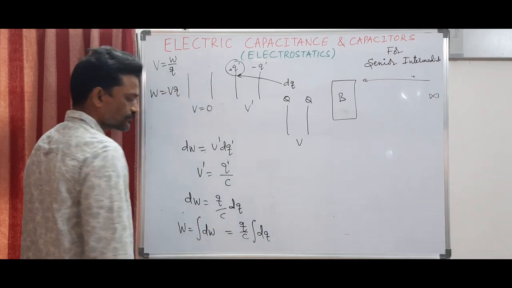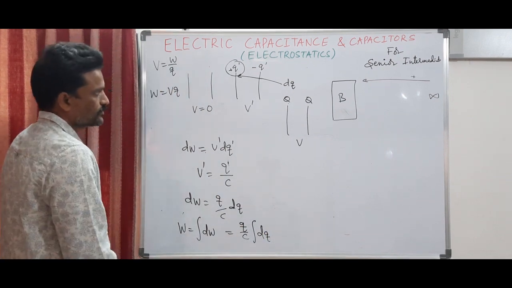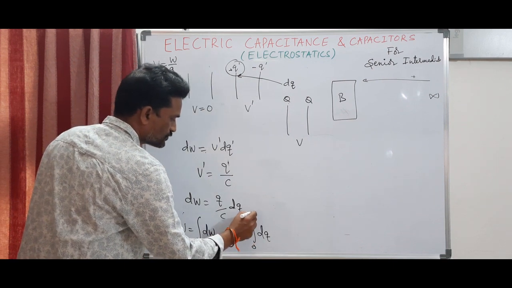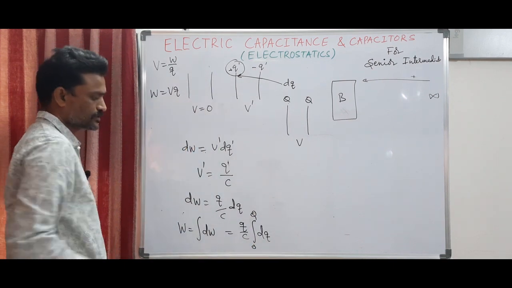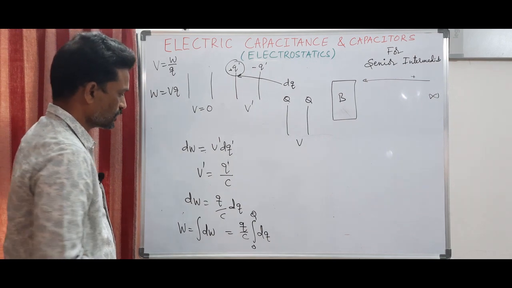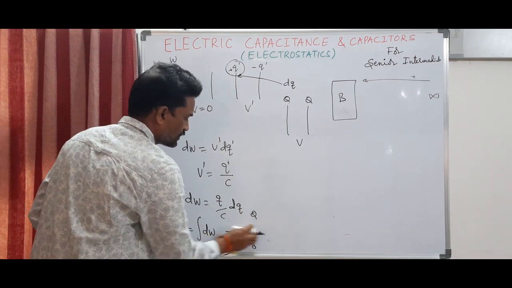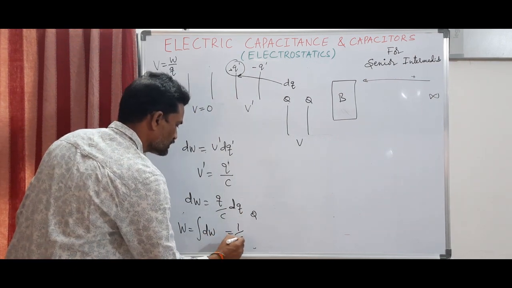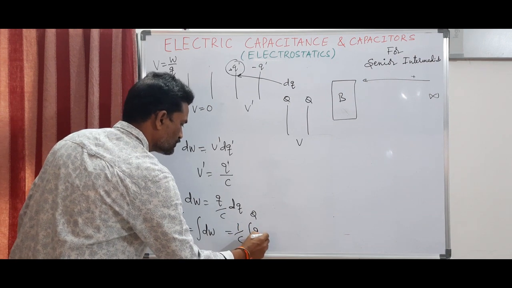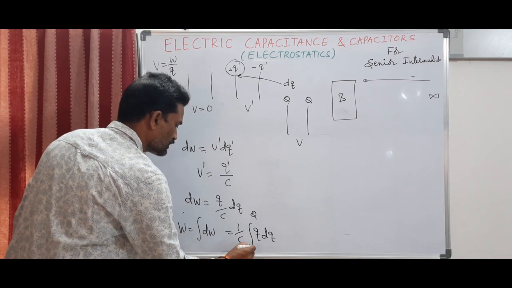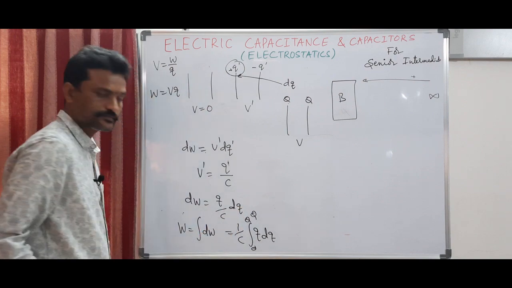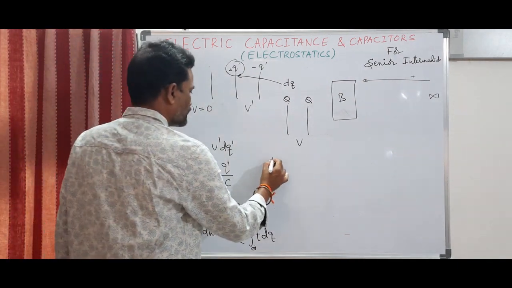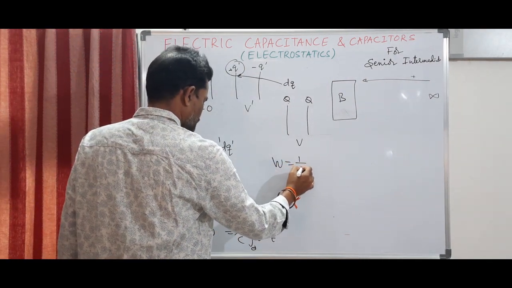I am charging it from 0 to some charge Q, since initially there was no charge. So the integral is from 0 to capital Q.